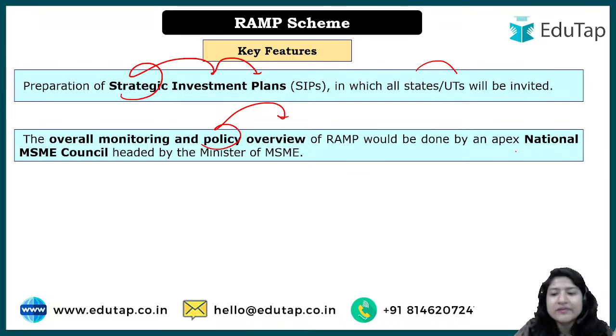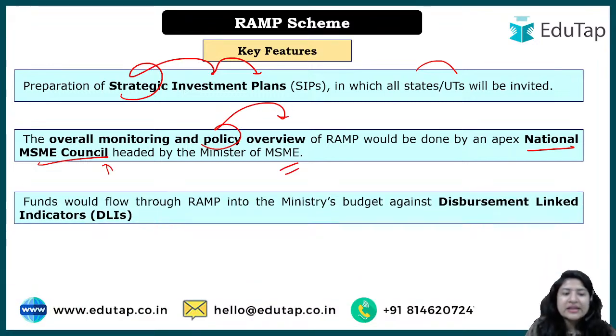So there is a national level में एक committee बनेगी, एक council बनेगी. What is the name? National MSME Council. Okay, so overall monitoring will be done by which council? National MSME Council. Okay, and this will be headed by the Minister of MSME. But another thing we have to keep in mind is that in this council other ministries will also be included. So it's not that only this ministry is part of the council, other ministries are also there. However, it will be headed by the Minister of MSME.